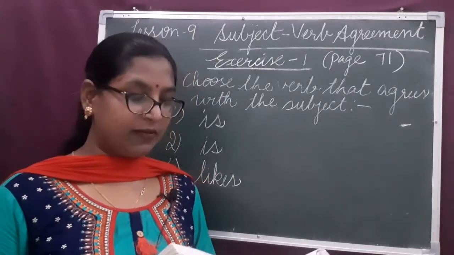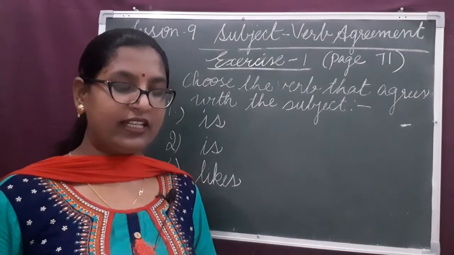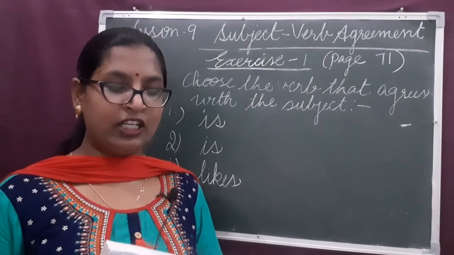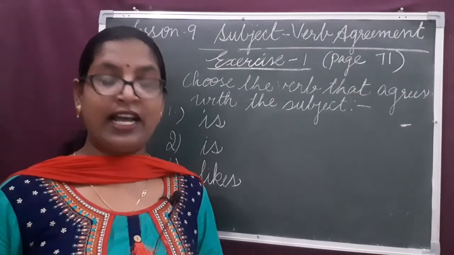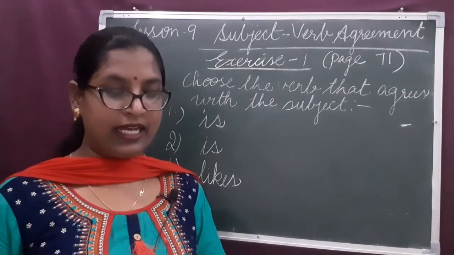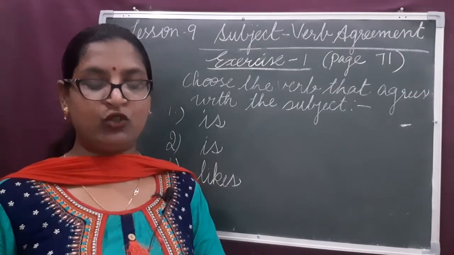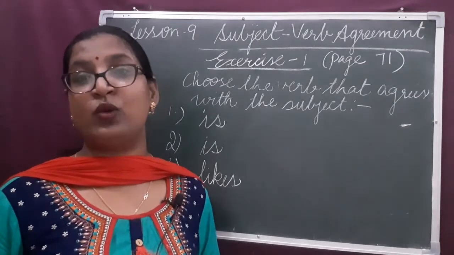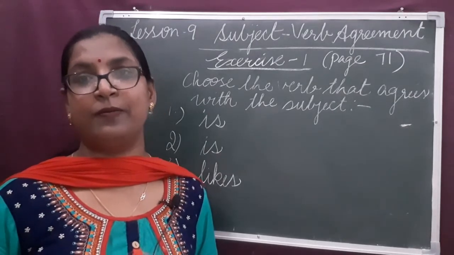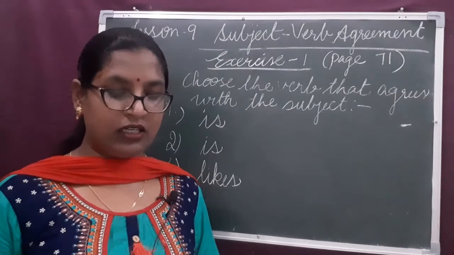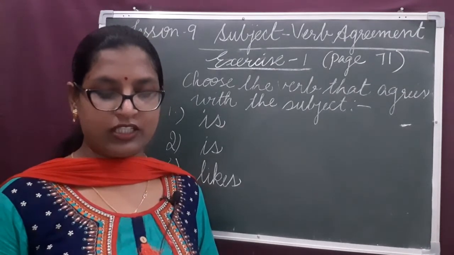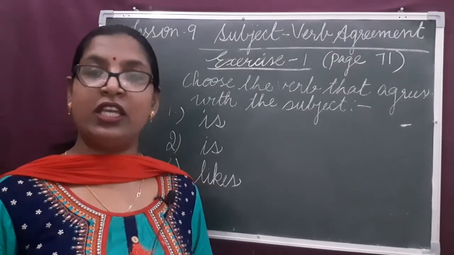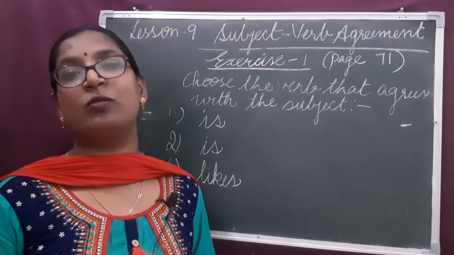Look at sentence number 4. I dash the ball and Minnie dash to pick it up. I is first person singular in number. When the subject is first person singular, we use the base form of the verb.